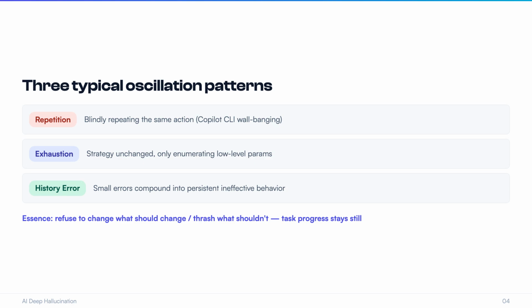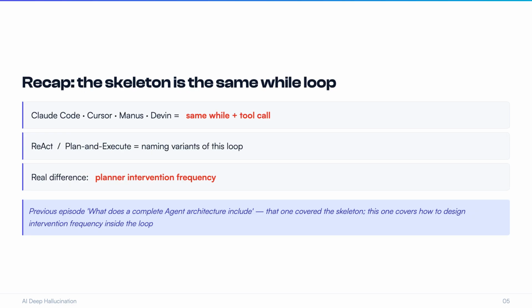The academic names vary. Control theory calls it chattering, reinforcement learning calls it dithering, classical AI planning calls it plan instability. The essence is the same: refusing to change what should change or thrashing what shouldn't, while task progress goes nowhere. So what's this interview question really testing? Just don't replan at every step? We covered this in our previous episode.